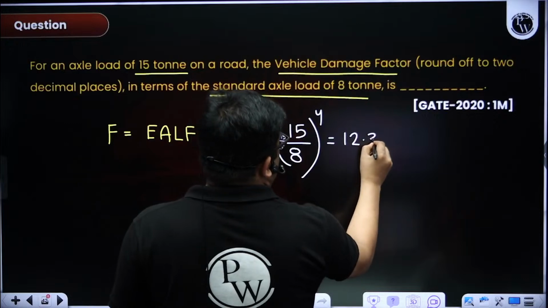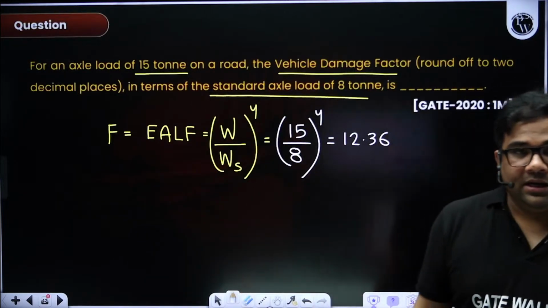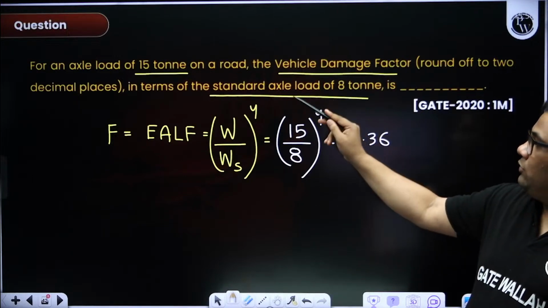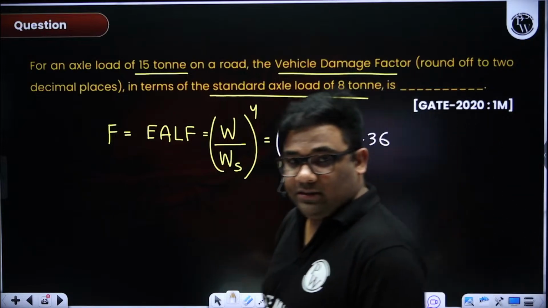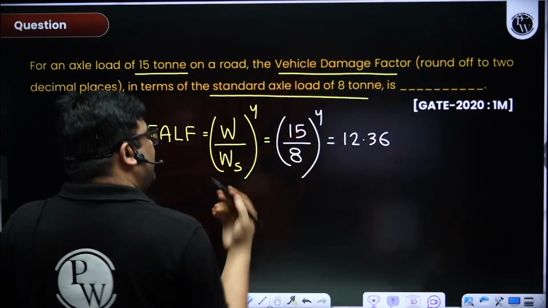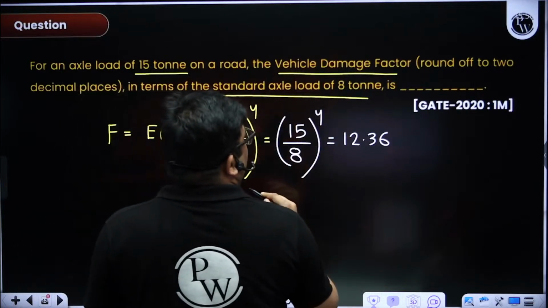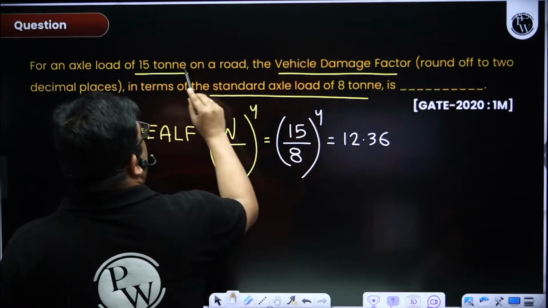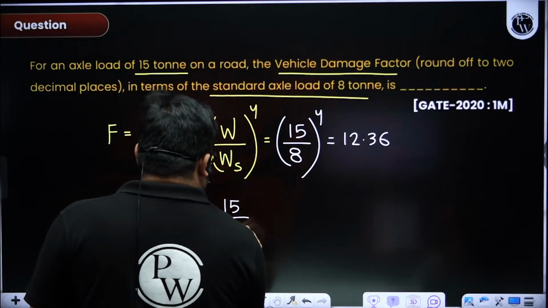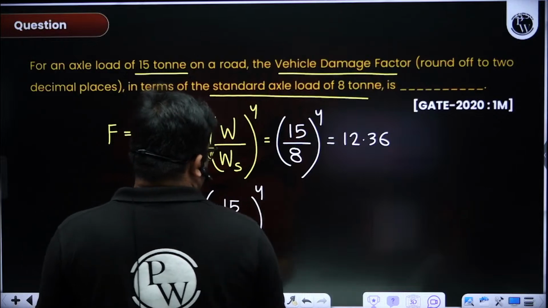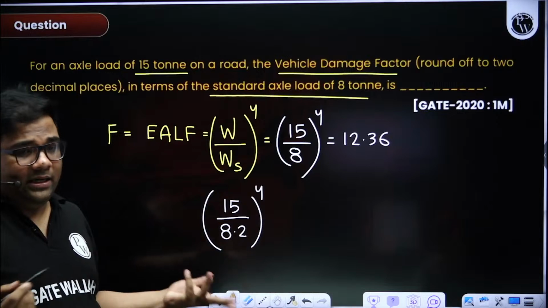See, actually the standard axle load is not 8 ton. Actually it comes to 8.2 tons, right? But in the question they have given 8 tons, so we have to use 8 tons. If nothing was given in the question, suppose this was not mentioned, only that for an axle load of 15 ton, find the vehicle damage factor, then the answer would have been 15 by 8.2 to the power 4. But in the question they have mentioned 8, so we have to take it as 8.